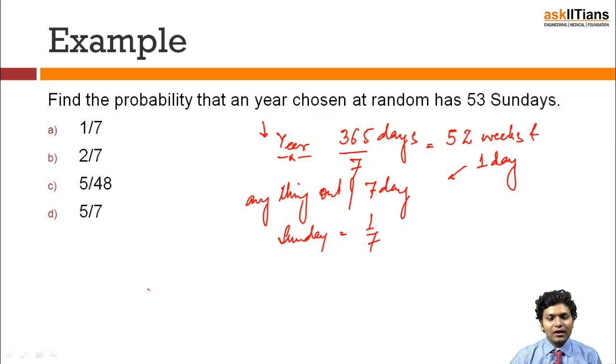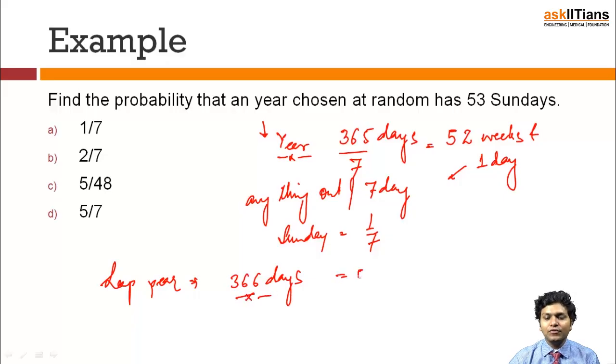But the fact is, if I am considering a leap year, a leap year will have 366 days, right? So with 366 days, I'll have 52 weeks and 2 days.